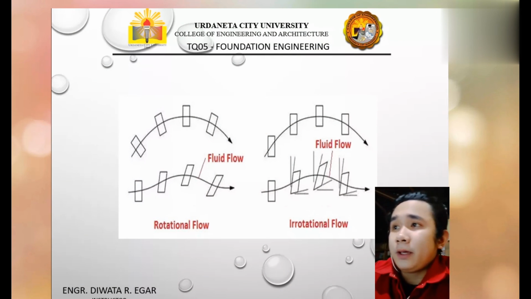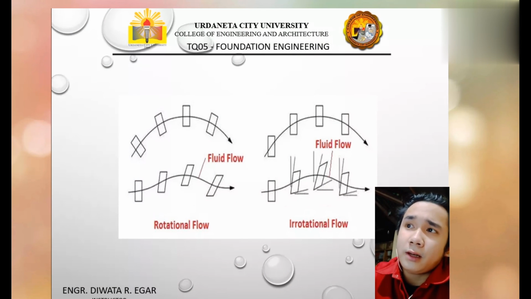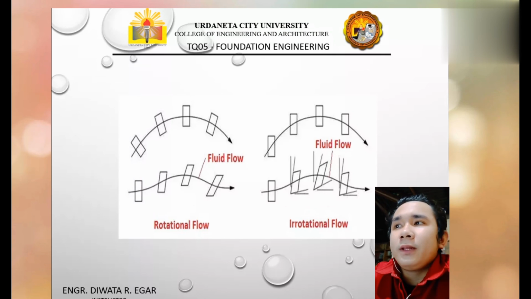To classify any flow as a rotational or irrotational flow, the angular motion of the fluid's elements is analyzed. If the angle between the two intersecting lines of the boundary of the fluid elements changes while moving in the flow, then the flow is a rotational flow. But if the fluid elements rotate as a whole and there is no change in the angles between the boundary lines, then the flow cannot be rotational flow. So it is irrotational flow.